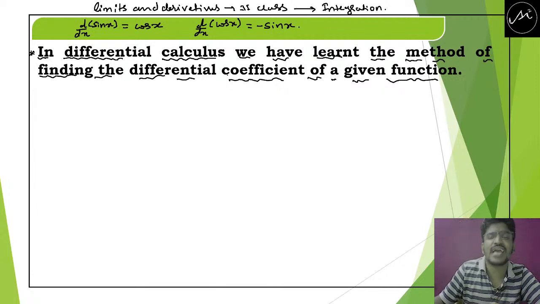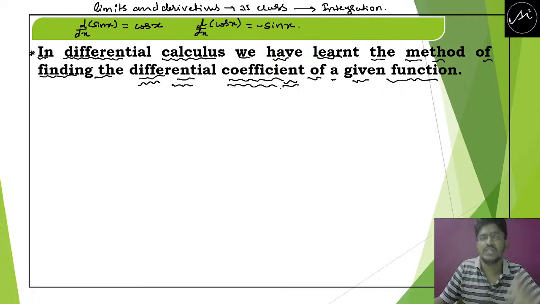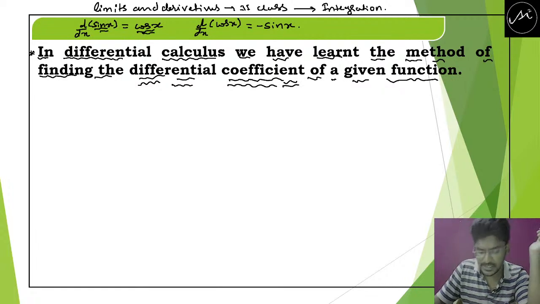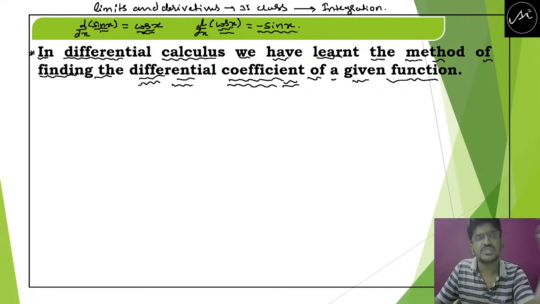In differential calculus, we have learnt the method of finding the differential coefficient. Finding the differential coefficient means the differential coefficient of sin x is cos x. The differential coefficient of cos x is minus sin x. So all these things we have already learned from the previous year, that is 11th class.